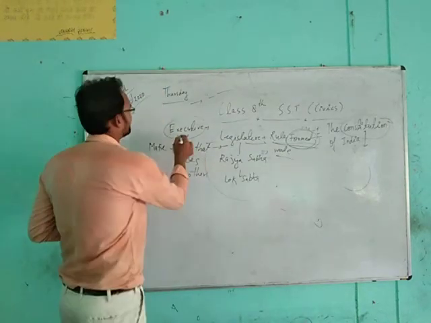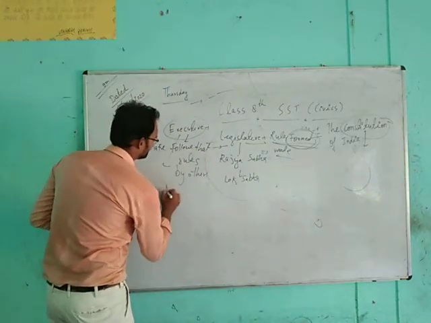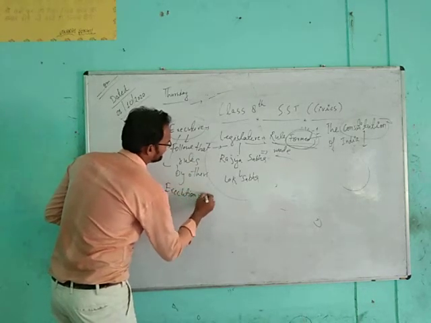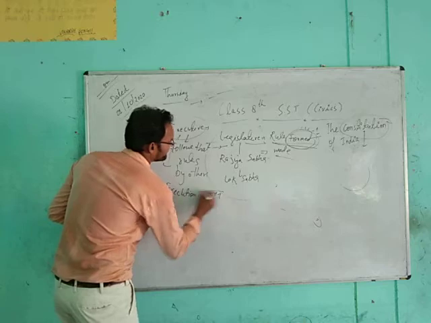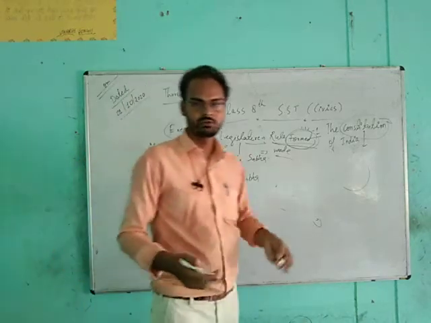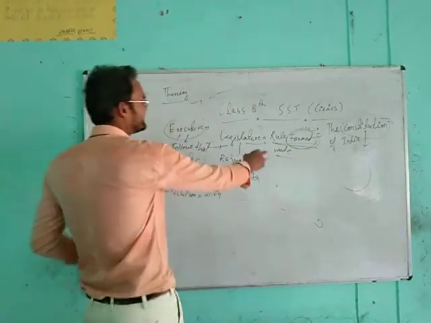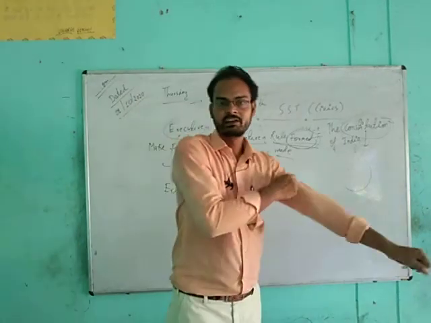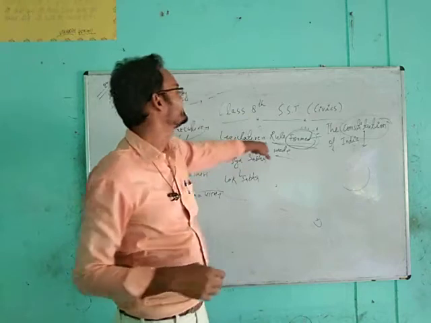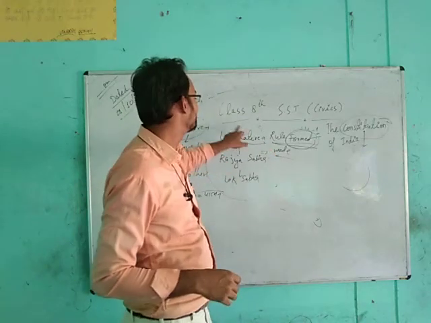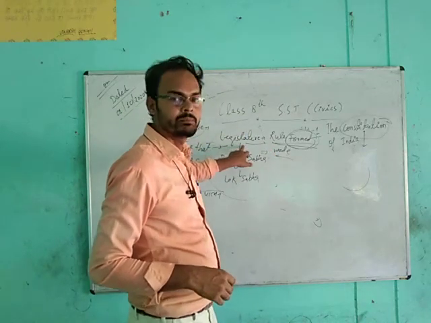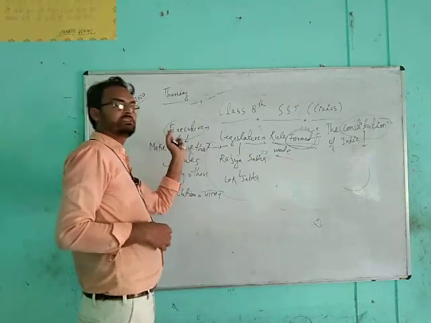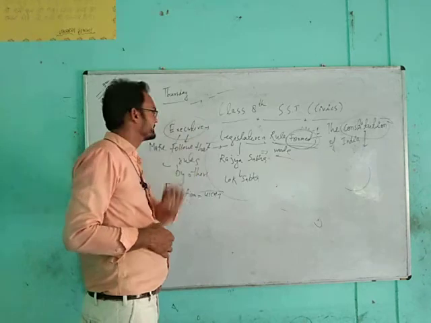What is execution? The meaning of execution in Hindi is पालन करना, to follow something. For that, the executive department is responsible to execute the rules formed by legislature. The President is head of legislature, and the Prime Minister is head of the executive department.